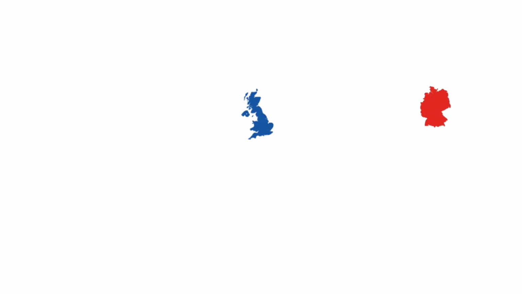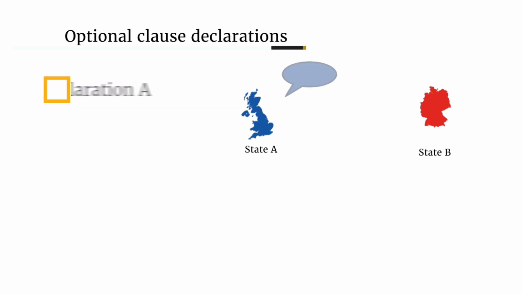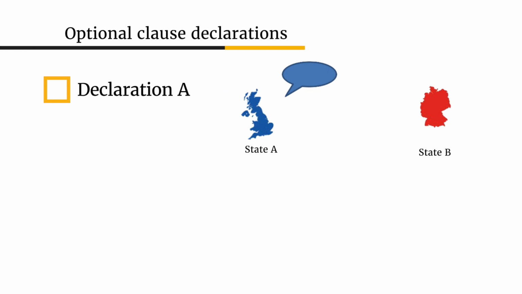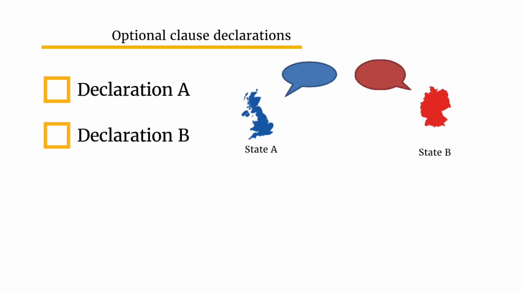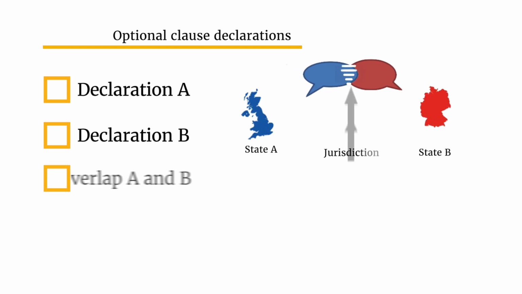So if there is a dispute between State A and State B, they can bring the dispute to the court using Article 36, paragraph 2 if State A has made a unilateral declaration accepting the jurisdiction of the ICJ. Let's call this Declaration A. State B has also made a unilateral declaration accepting the jurisdiction of the ICJ. Let's call this Declaration B. Declaration A and Declaration B have to overlap in their scope of acceptance, or in other words, there is common ground between A and B in the acceptance of the court's jurisdiction.